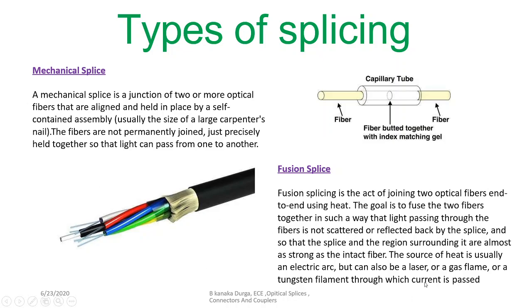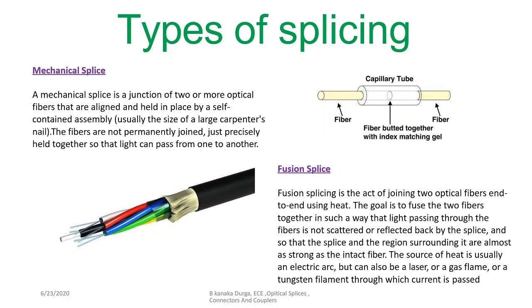The source of the heat is usually an electric arc, a laser, a gas flame, or a tungsten filament. We can use any one of these heating methods in order to join two optical fiber cables. So mainly we have to remember that there are two types of splicing. One is mechanical, and the other is fusion.